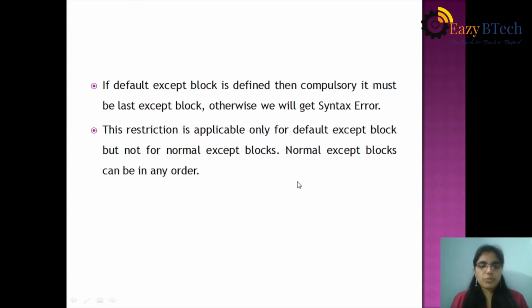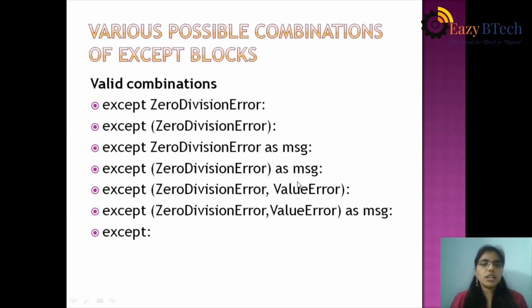Let's see various possible combinations of except blocks. These are the valid combinations. Except zero division error, value error, whatever it may be. Except zero division error: either you take parentheses or not, it is valid.